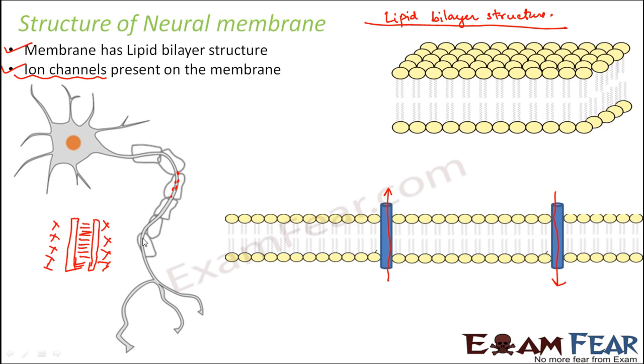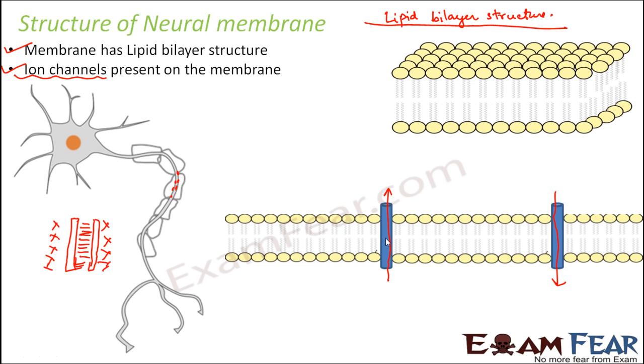They allow passage of ions, but only the selected ions. These ion channels are actually transmembrane proteins, that is, protein structures present across the membrane, deep inside the membrane. They are present in such a way that they provide a tunnel-like structure for the ions to pass through.